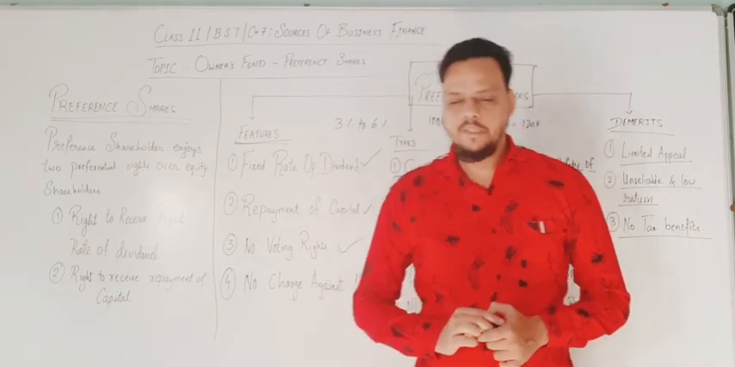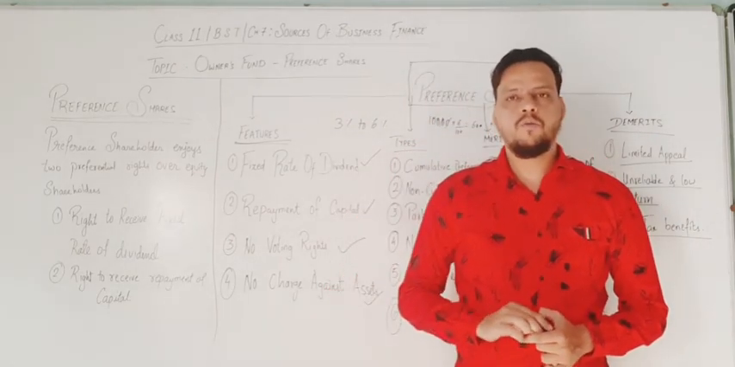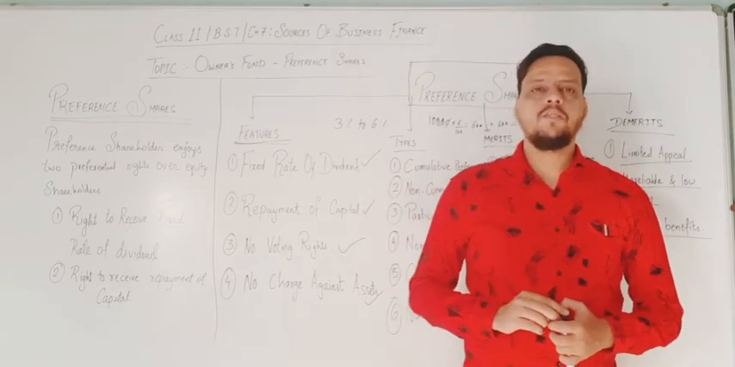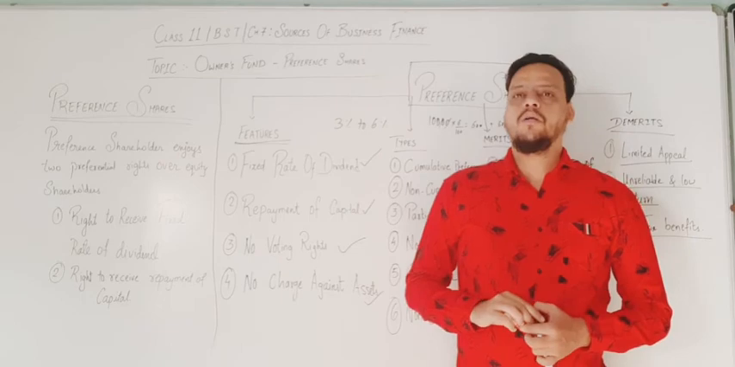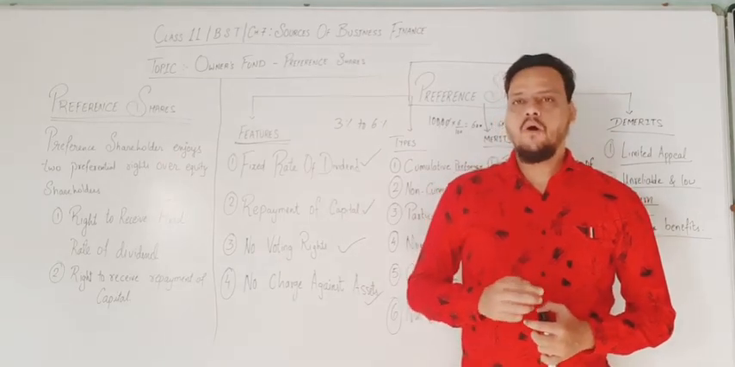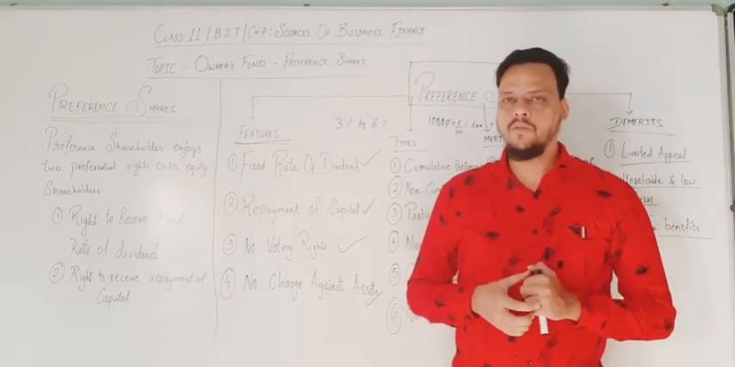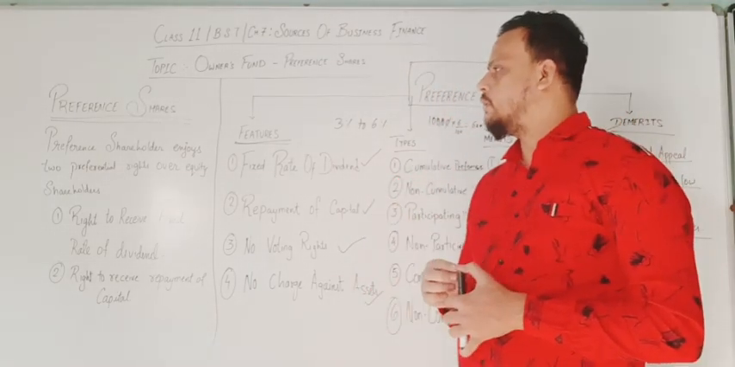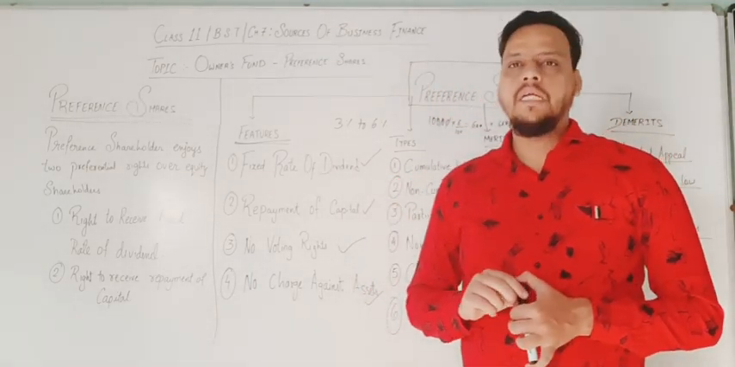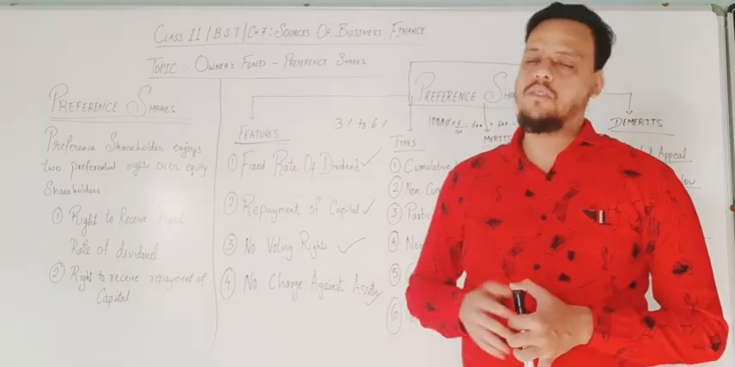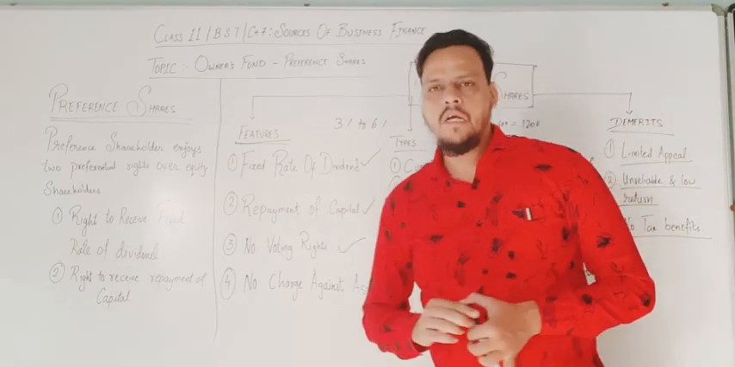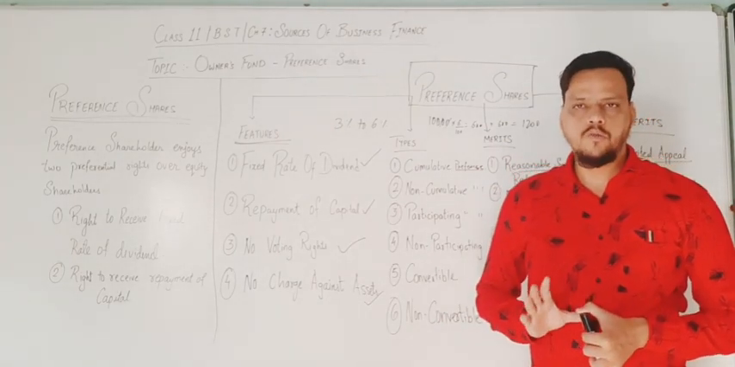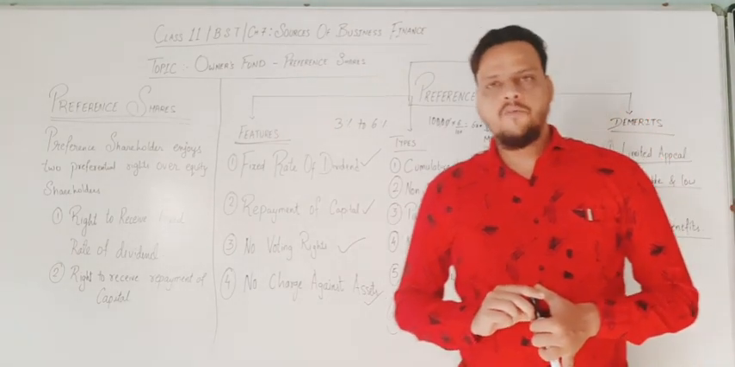So in the next lecture we will study more about owners fund. Now the concepts will be smaller and smaller because the two topics taught in the last video and today's video were huge ones. So now we are going into retained earning. Retained earning will also have certain features, merits and demerits, and then we will have three more topics related to owners fund. That's it for today.